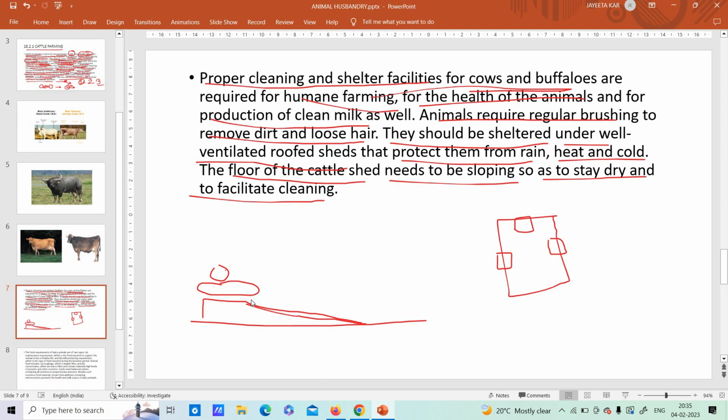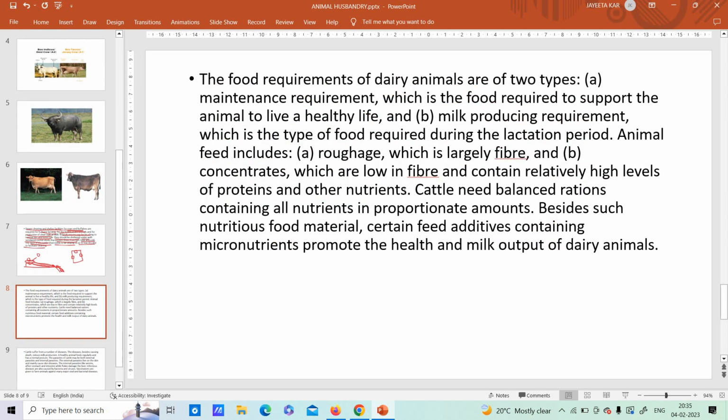They will stand wherever they are and defecate and urinate. So it should flow down, and there you have the drain, so cleaning also takes place properly. And when a person comes to clean this area, it will be very easy to get rid of the unhygienic material. So the floor needs to be sloped.